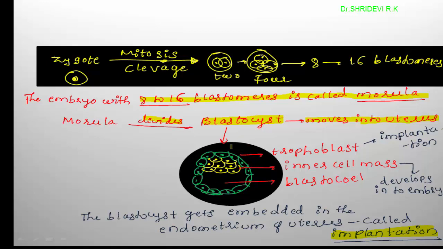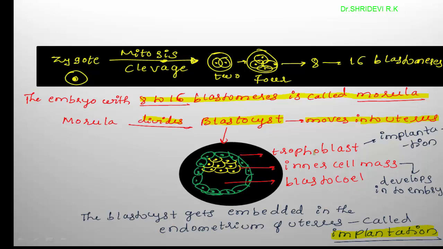Blastocyst is a ball-like structure produced from morula. It is covered by trophoblast. The covering of the blastocyst is called trophoblast. It contains the inner cell mass and a cavity called blastocele. The cavity present in the blastocyst is called blastocele. The covering of the blastocyst is called trophoblast and it contains the inner cell mass.